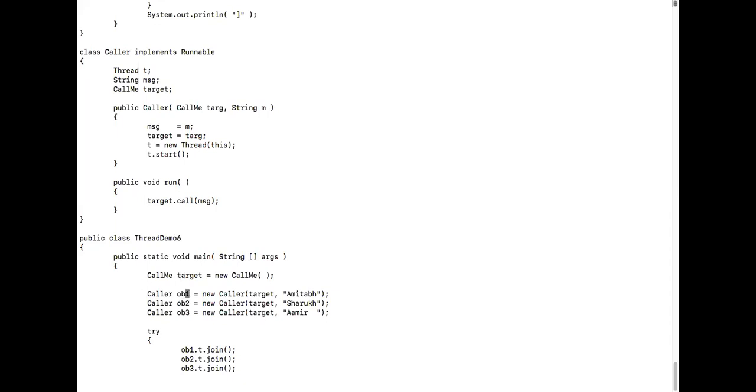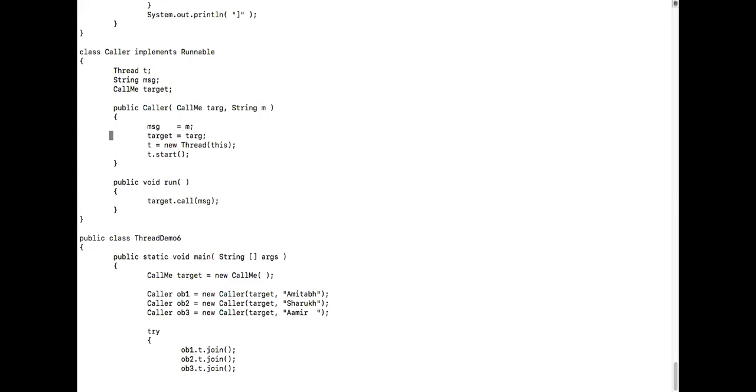Now see here. How many objects am I creating now? OB1, OB2, OB3. Correct? So what is the class name? Caller. Okay, so is it implementing Runnable? Yes, it is implementing Runnable. So what does that mean? It is capable of creating a thread. It means that this will be the class whose object would be associated with the thread. Correct?